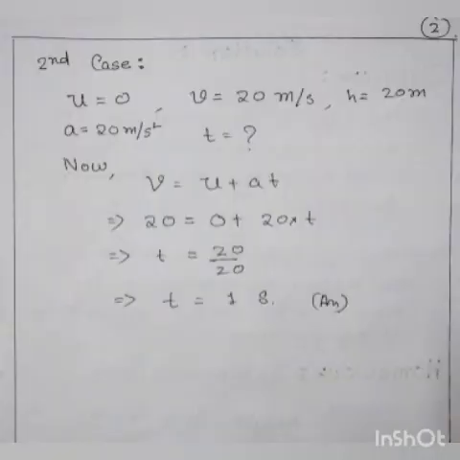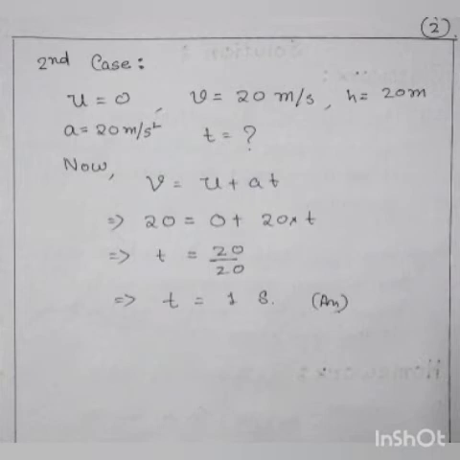Now for the next part: after what time will it strike the ground? For this calculation, the given information is initial velocity u equals 0, final velocity v equals 20 meters per second, which we just derived, and height of the ball h equals 20 meters, and our target is to find the time taken to strike the ground.